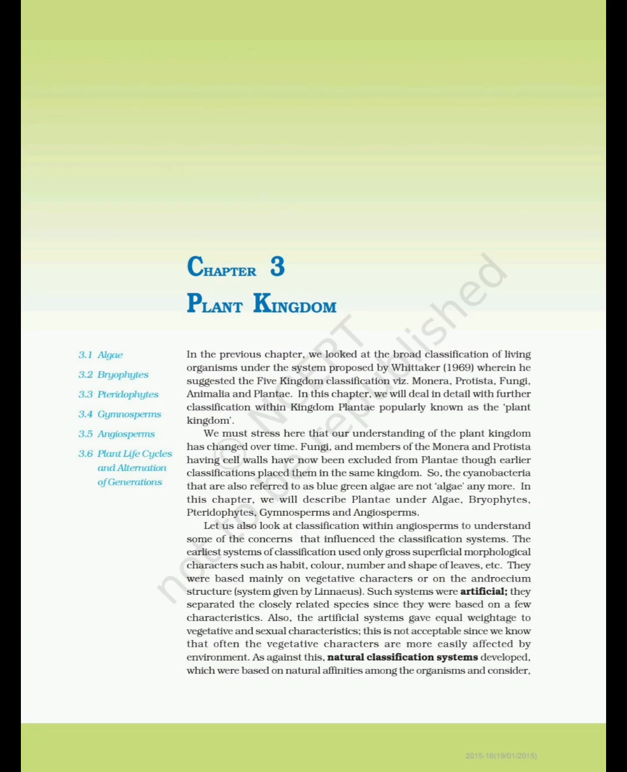Chapter 3 Plant Kingdom. In the previous chapter, we looked at the broad classification of living organisms under the system proposed by Whittaker in 1969, wherein he suggested the 5-kingdom classification, viz. Monera, Protista, Fungi, Animalia and Plantae. In this chapter, we will deal in detail with further classification within kingdom Plantae, popularly known as the plant kingdom.